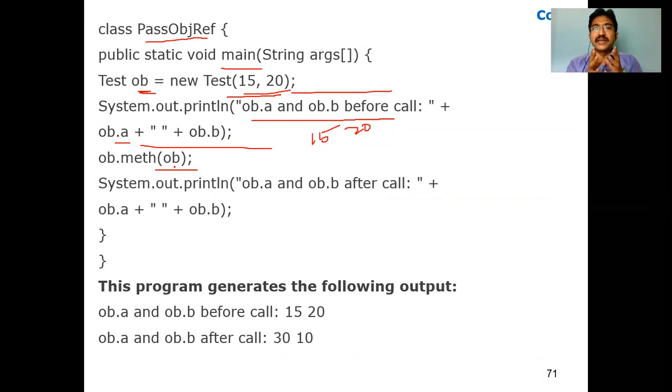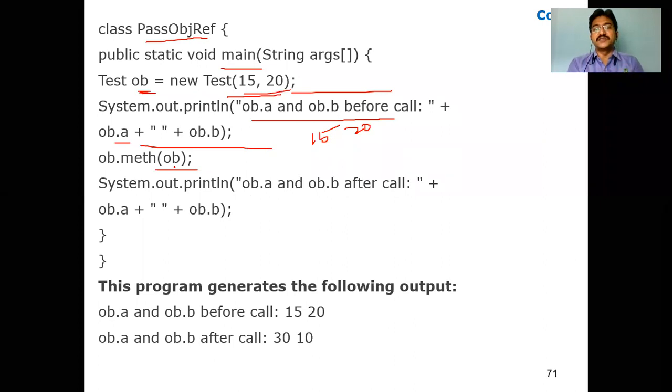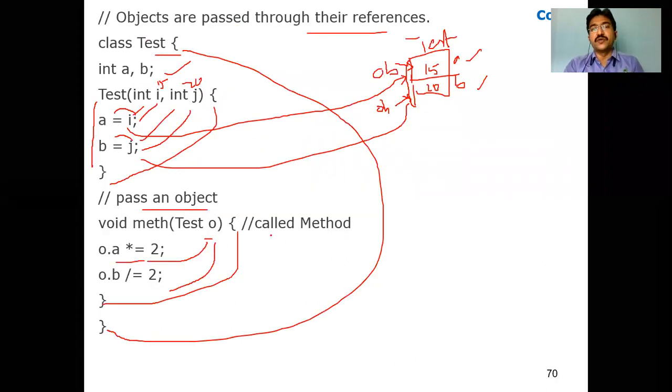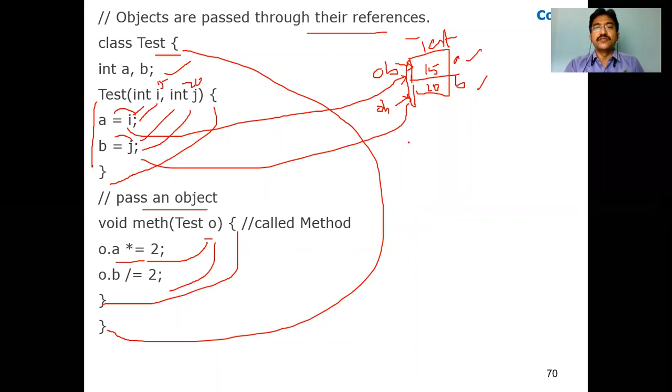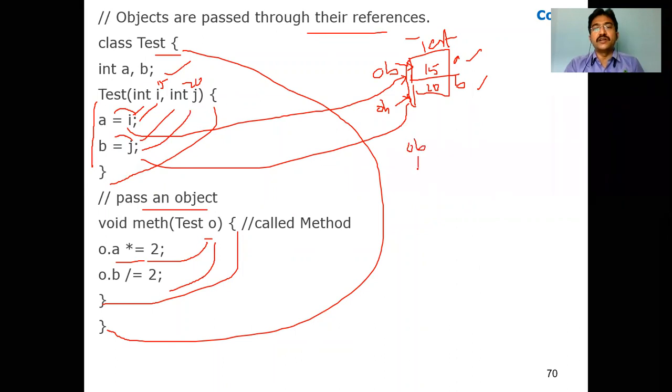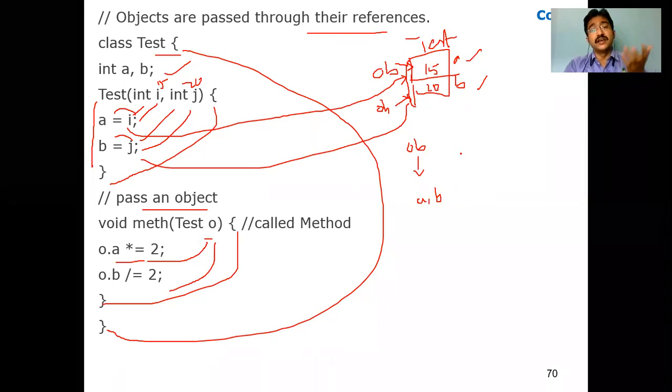But if you create an object for that class, you can pass the entire object, meaning the entire class and all its data members. What are the data members of this class? A and B. So if you pass ob, you are passing A comma B, because only two data members are there. If there were 3 parameters, you could still pass it. So instead of passing 3 or 2 parameters, we can pass just the object.